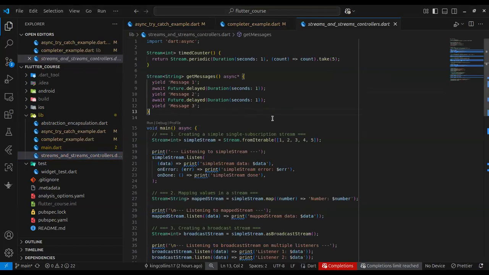Okay, thank you, Ginika. Streams and stream controllers. Yes, but I've not really worked with it before, but I've studied about it anyway.